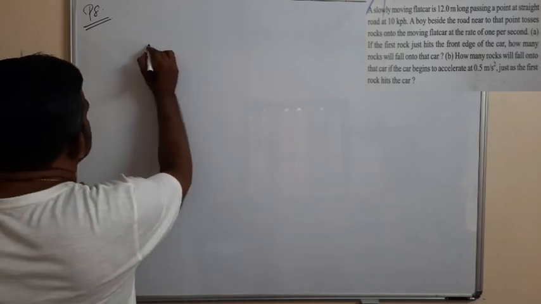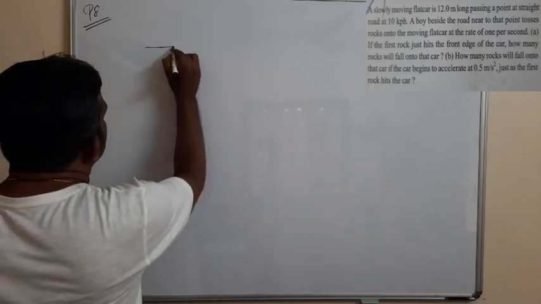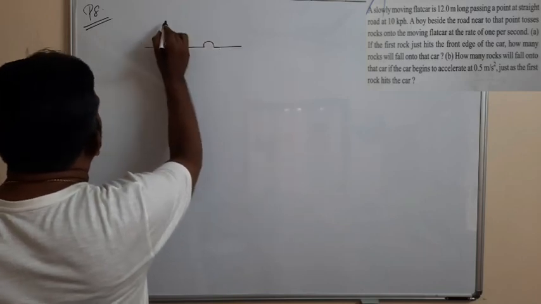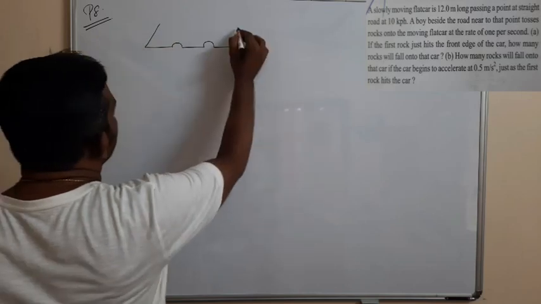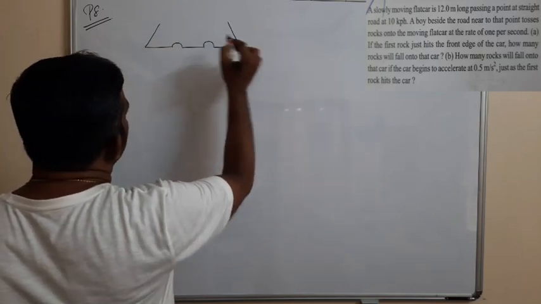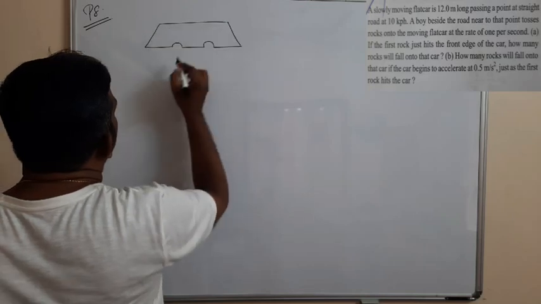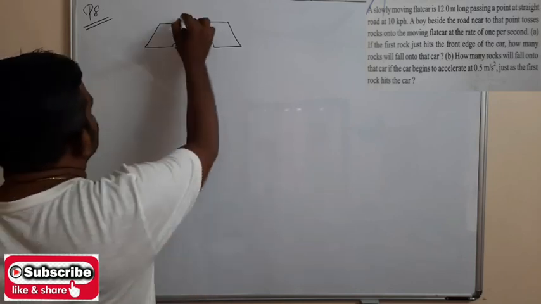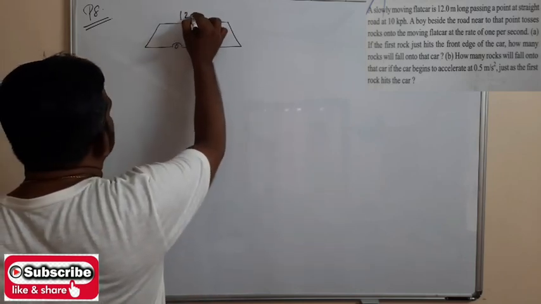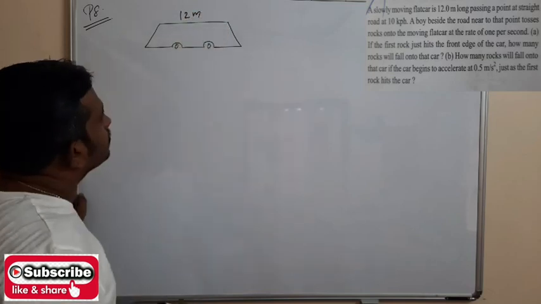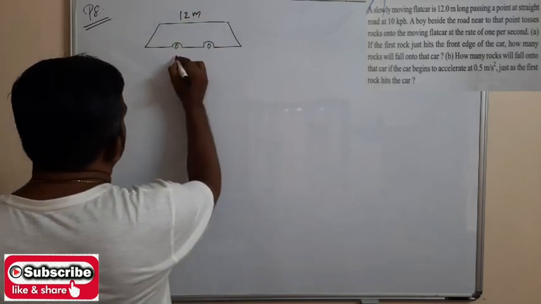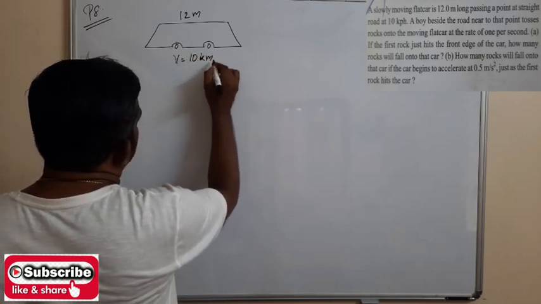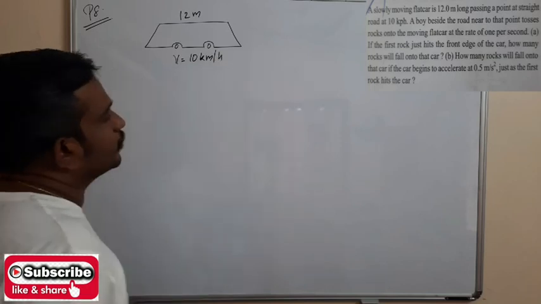A flat car of 12 meter long is moving with the velocity V equal to 10 kilometer per hour.